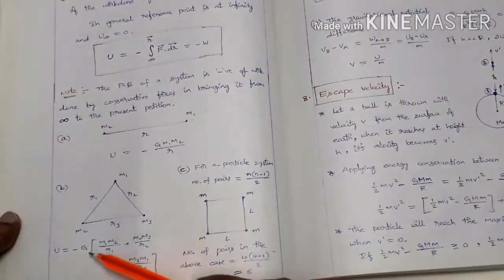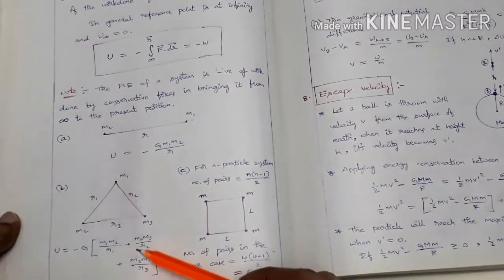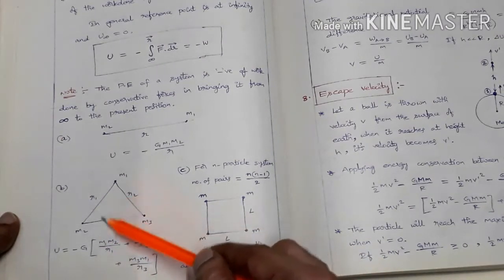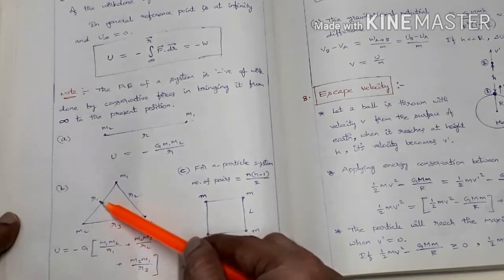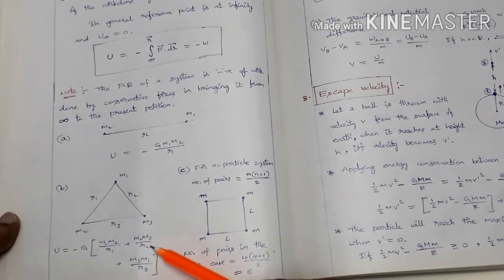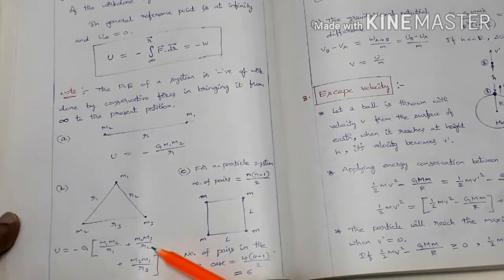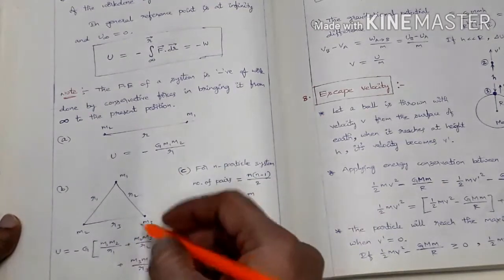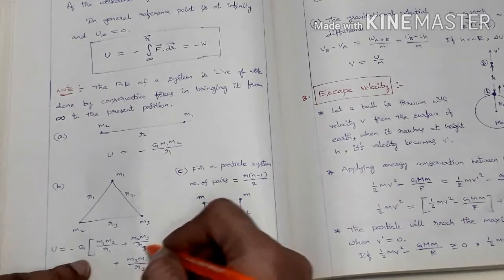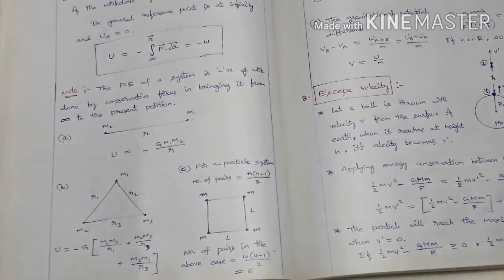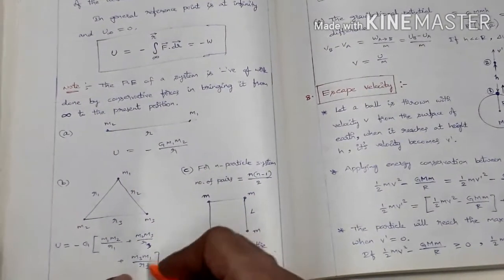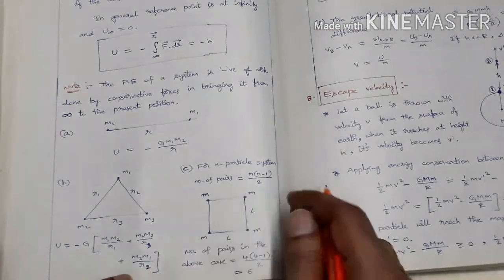So the potential energy is minus G times m1 m2 by r1, where the separation between them is r1, plus m2 m3 by r3, plus m3 m1 by r2.